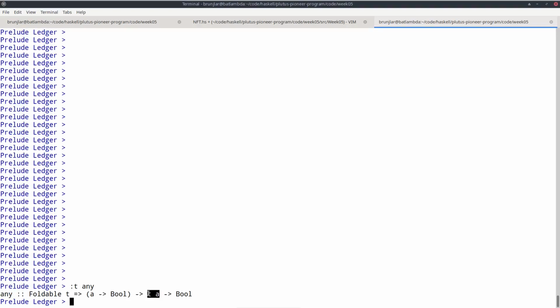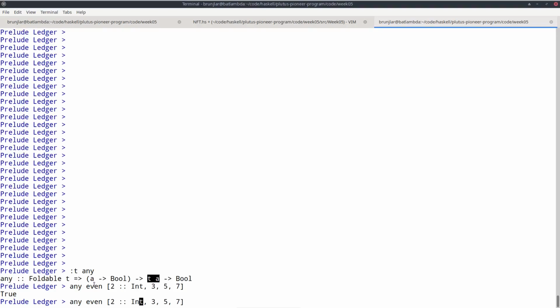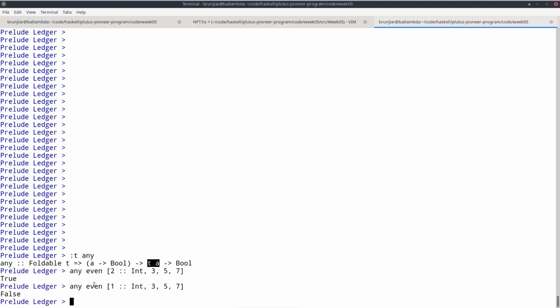And it returns true if any A in this list satisfies the predicate. So for example, we could do any even, and now a list of ints, 2, 3, 5, 7, and that will return true. And that means is there any element of this list that is even? So if I remove the 2 or change it to a 1, I will get false.